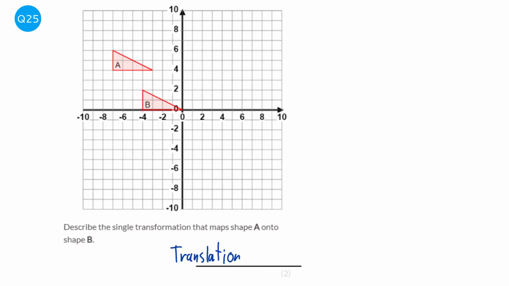And for a translation, we need to find out how far right they've gone and how far up they've gone. So we pick a point that we know on both shapes, and I'm going to pick the top left, and we count how many jumps we jump to the right. So 1, 2, 3. So we do 3 jumps to line it up with the other one.